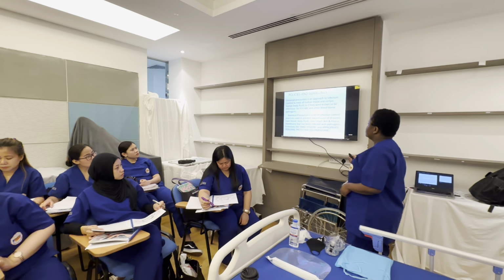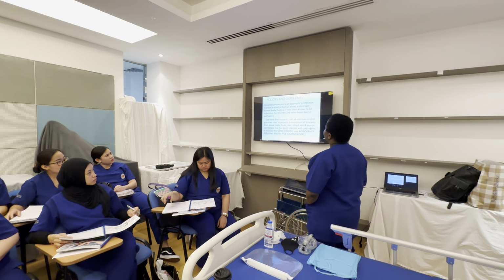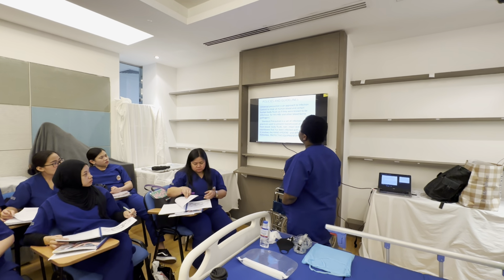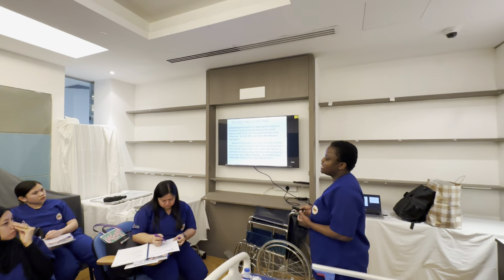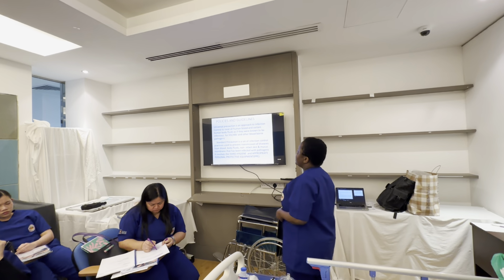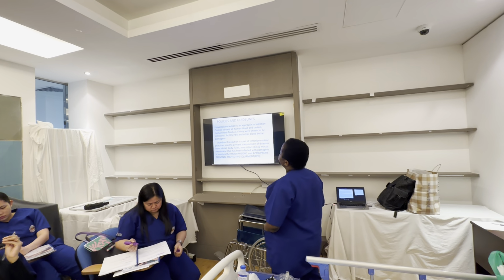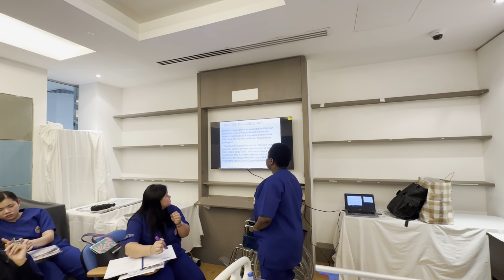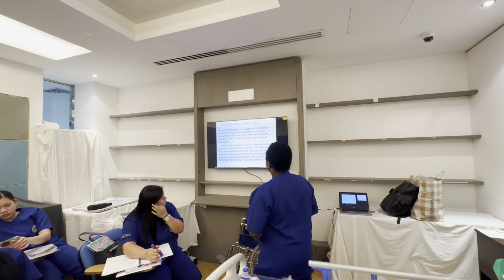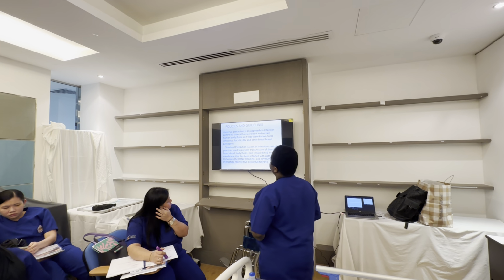So we move to the policies and guidelines. This explains the process of preventing infection, how we can control infection. Then we have two types of precautions here. We have the standard precaution and the universal precaution. First of all, I will talk about the universal precaution.